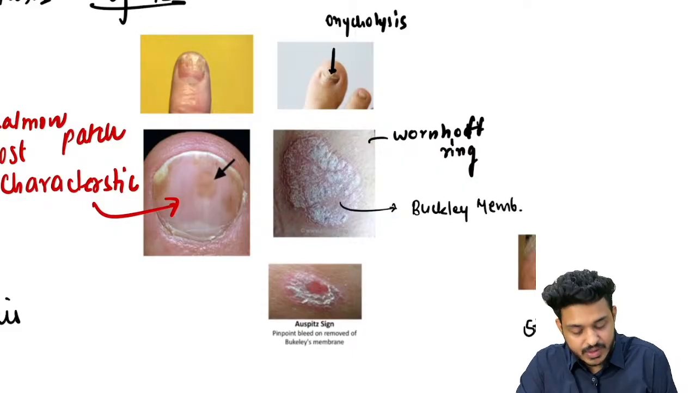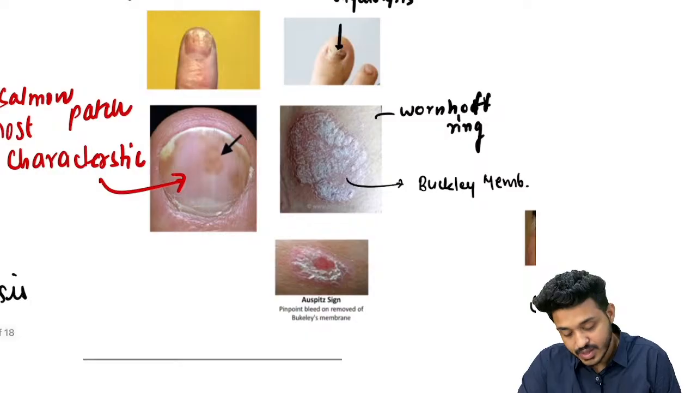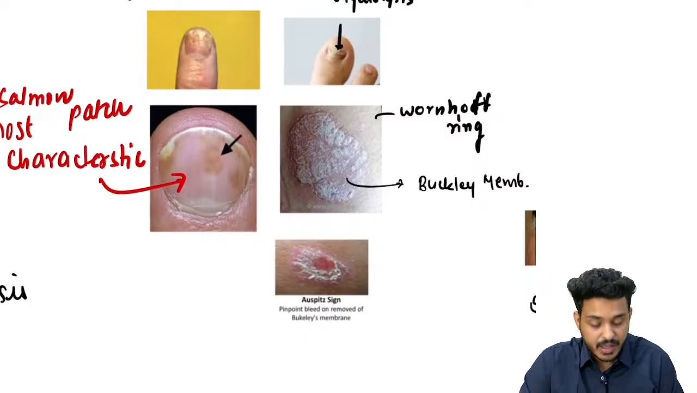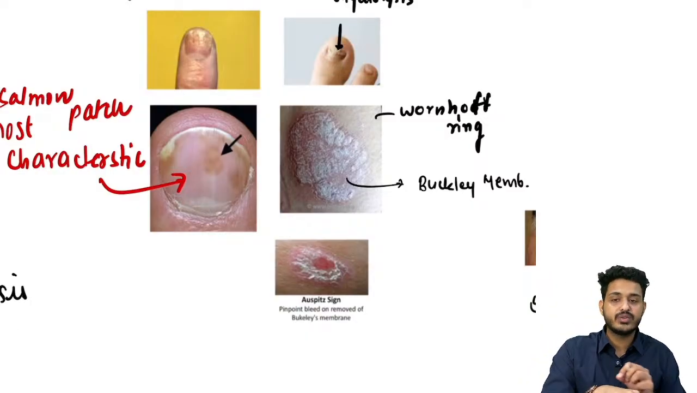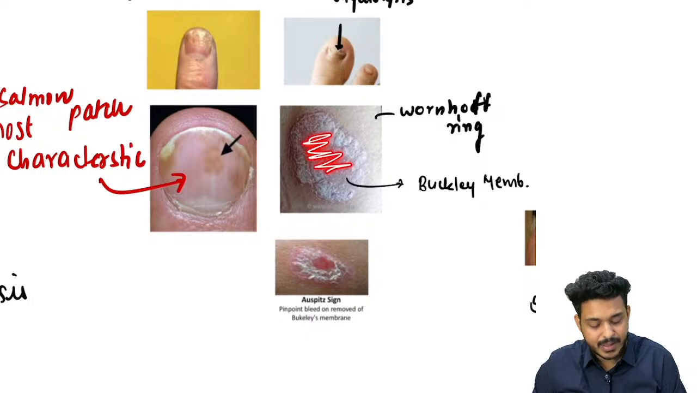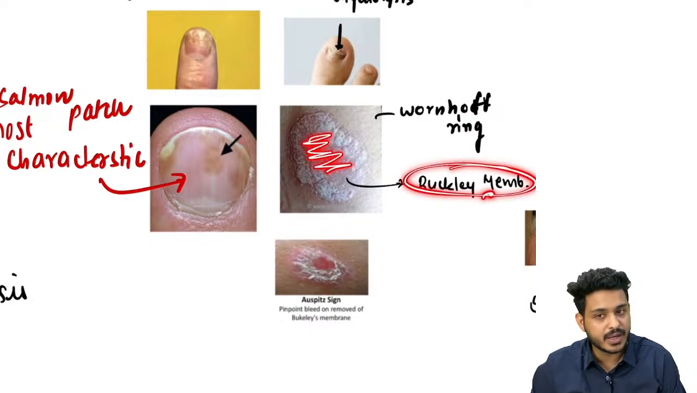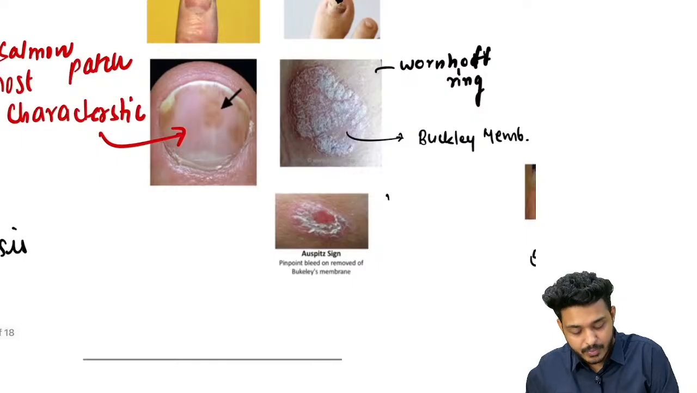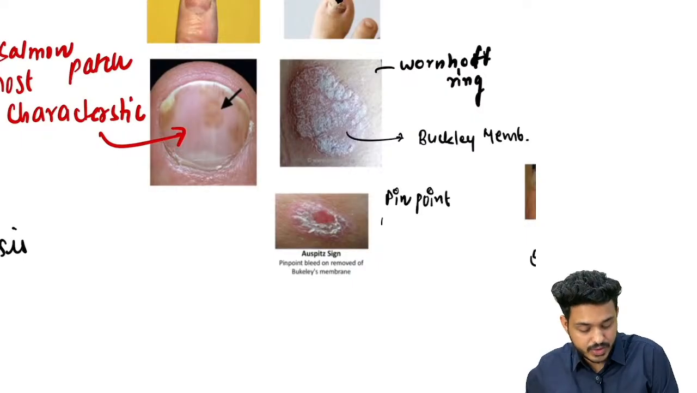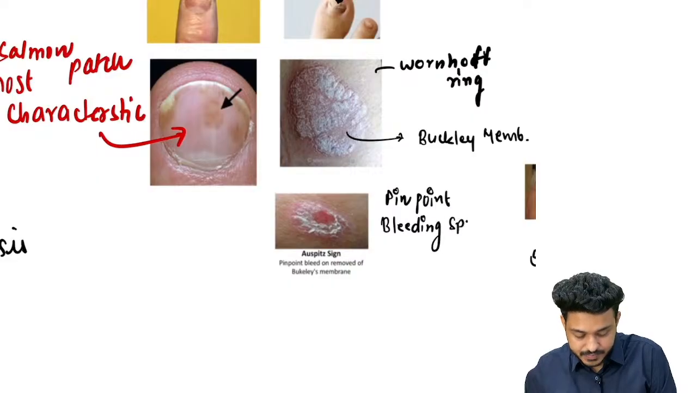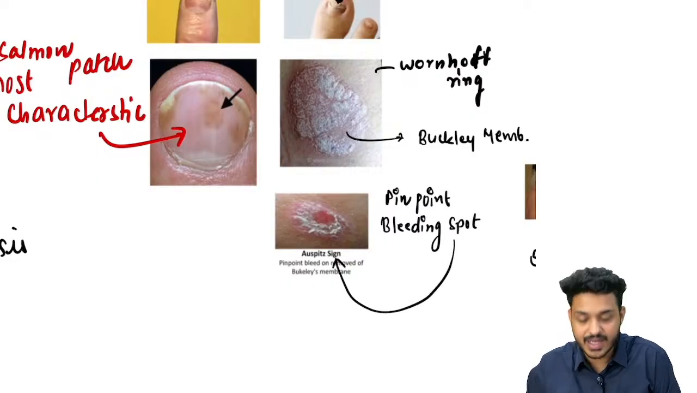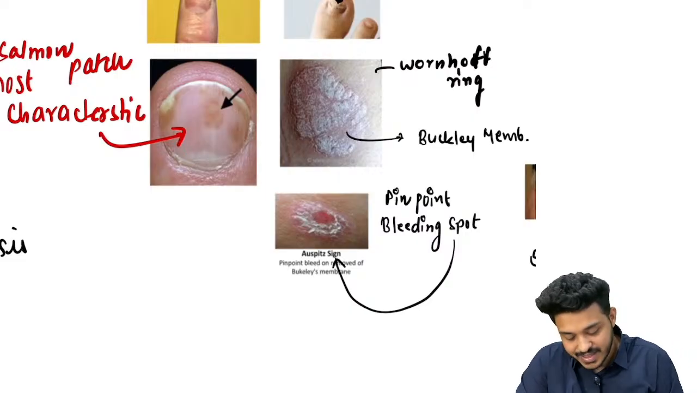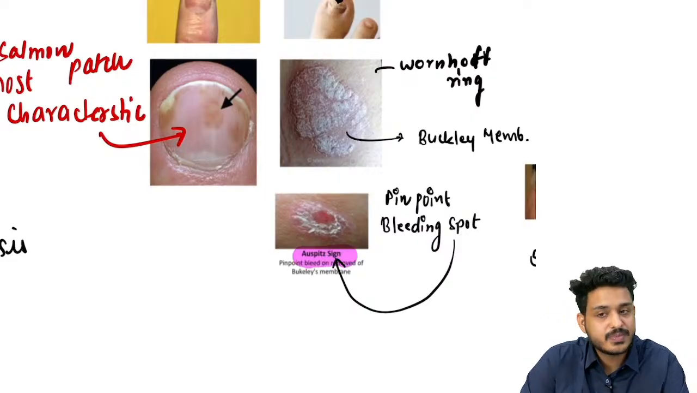If you can't remember the name, it's okay, it's fine, right? No issues. But the test you should always remember: when you take a glass slide and try to scratch this particular lesion, what will happen? This Berkeley's membrane is going to get removed and you will have what? This pinpoint bleeding spot. Very, very important characteristic finding. Pinpoint bleeding spot is going to be there, and this is known as which sign? This is known as Auspitz sign. Very, very important thing, right?